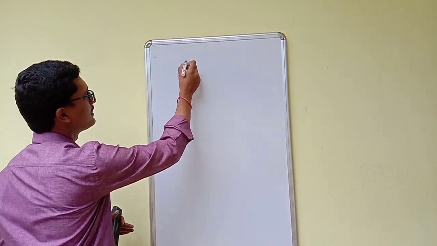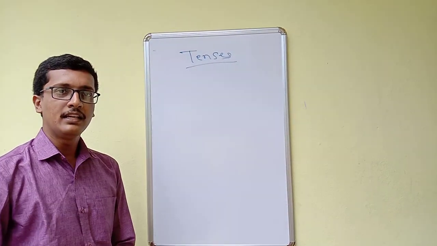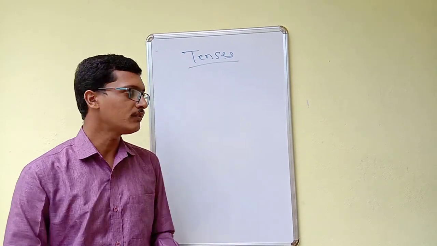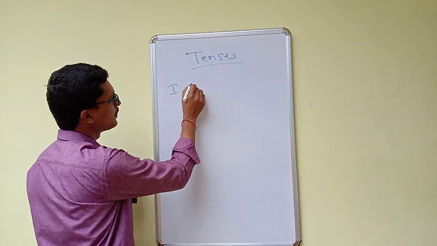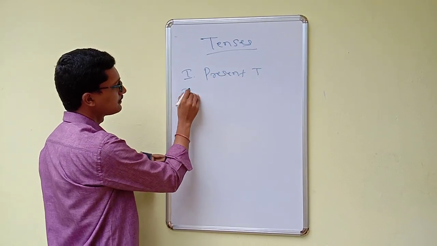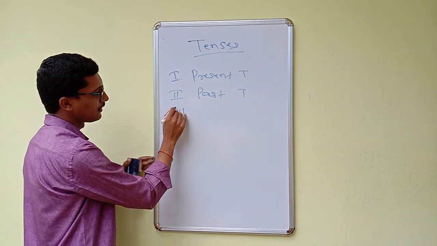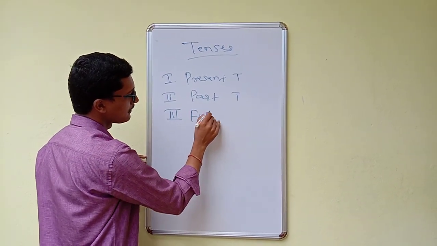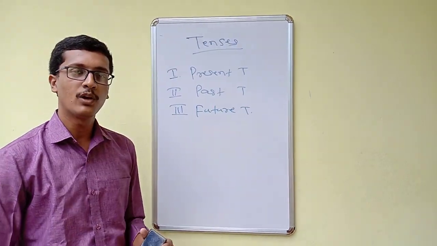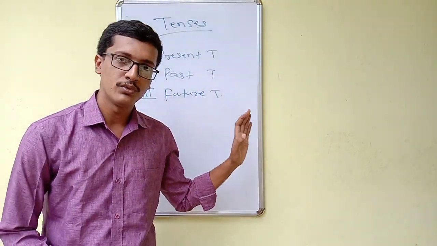So we are discussing tenses. In English, not only in English, in any language, there are three types of tenses. First one, present tense. Second one, past tense. Third one, future tense. So in English, how many tenses do we have? Three tenses: present tense, past tense, as well as future tense.